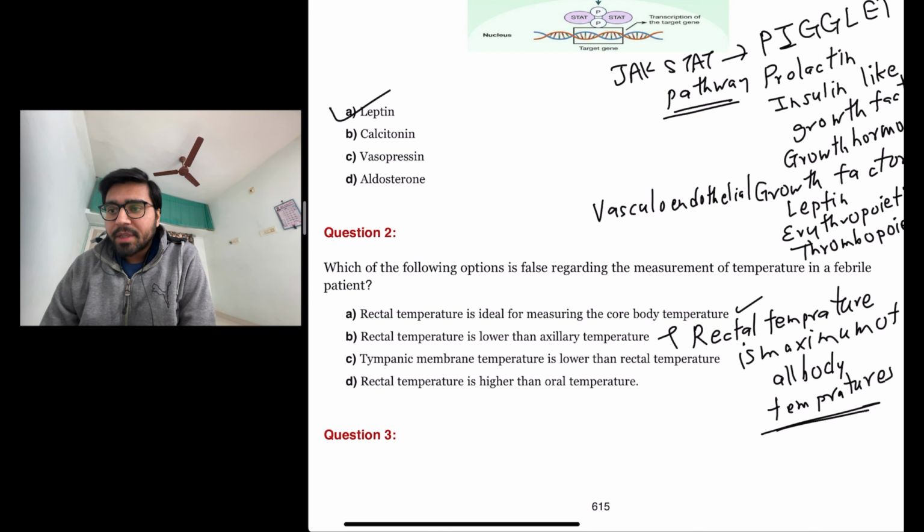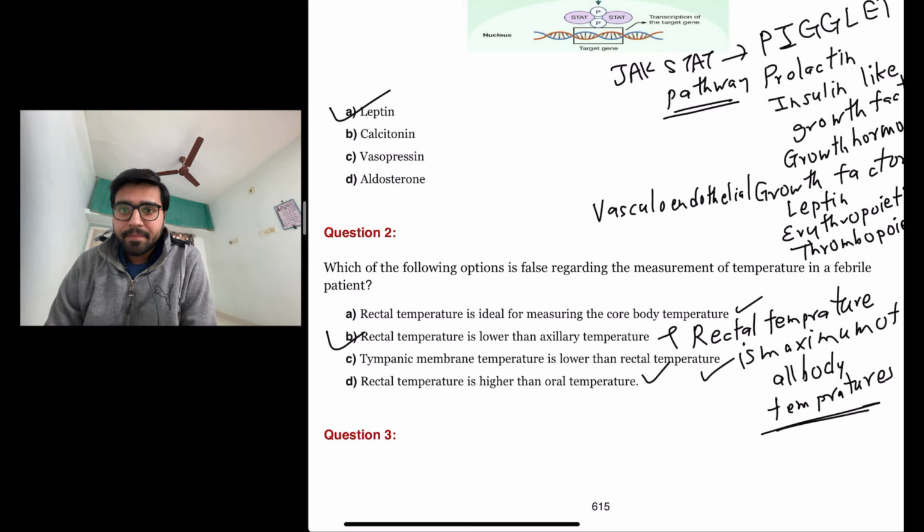Tympanic membrane temperature is lower than rectal temperature. This one is true. And the last one, rectal temperature is higher than oral temperature. This one is also true. So the answer here is that rectal temperature is lower than axillary temperature is the false statement. So the answer here is B.